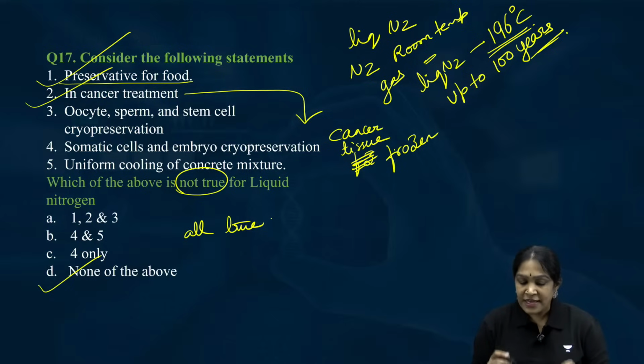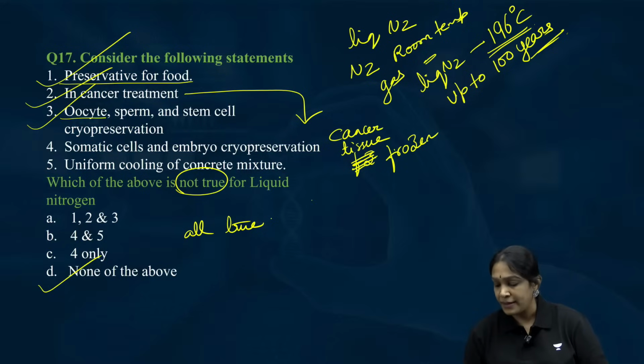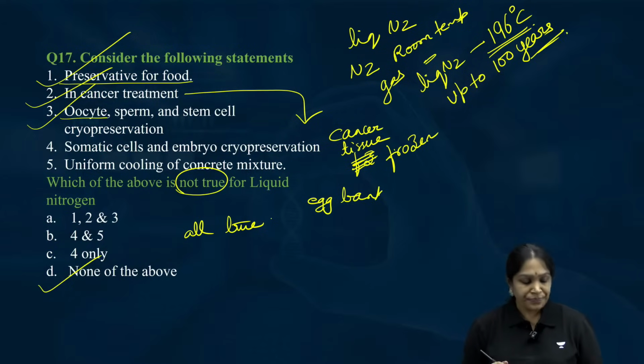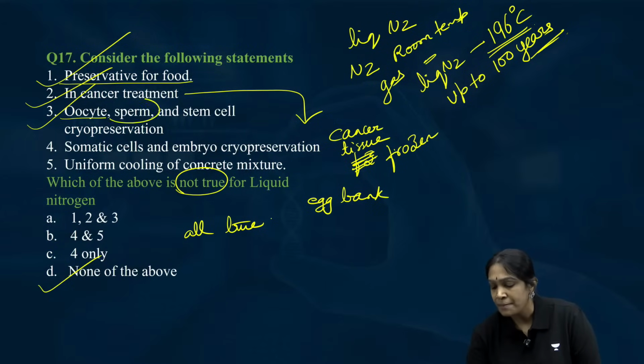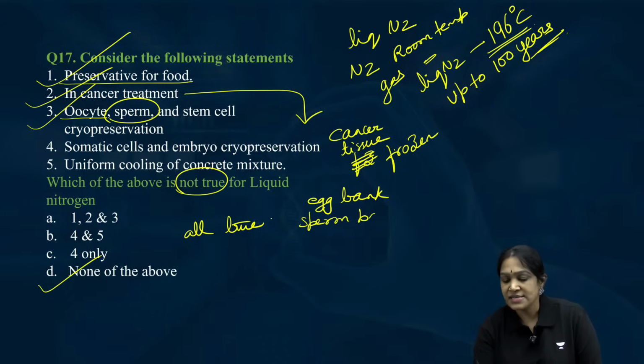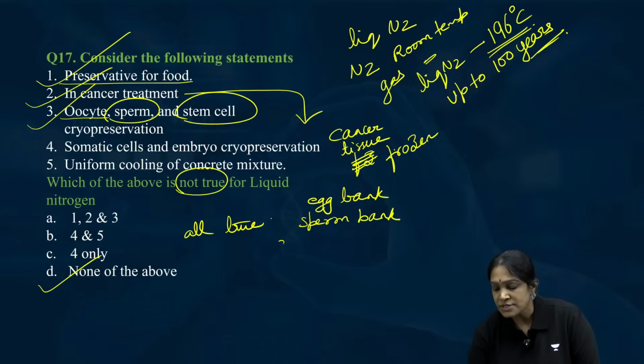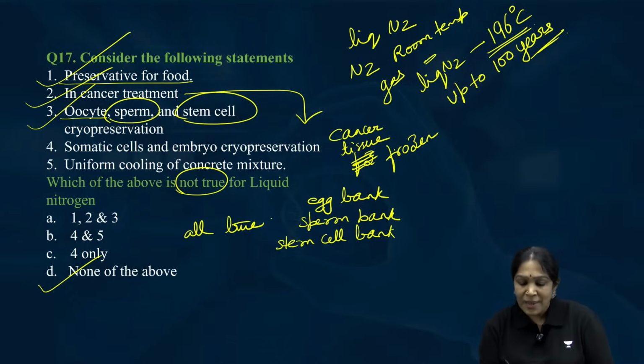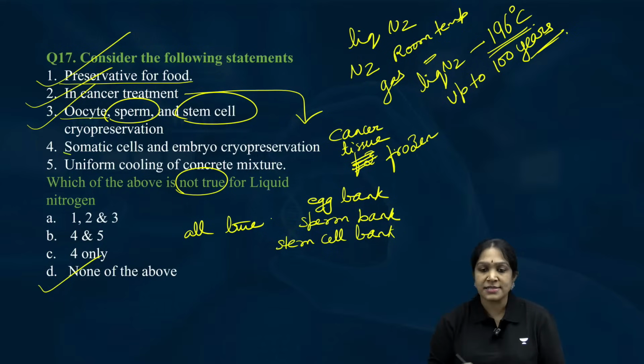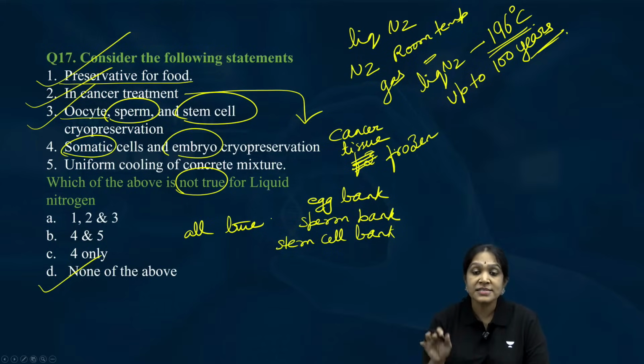Next, we can also use it for oocytes. This is about the egg bank. And sperm. This is about the sperm bank. And stem cells. This is about the stem cell bank. And somatic cells, embryonic cells. All these things can be frozen.